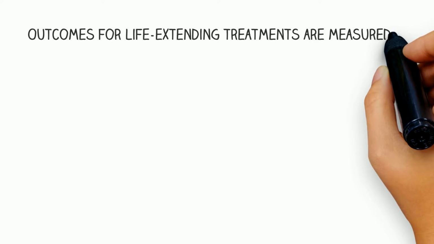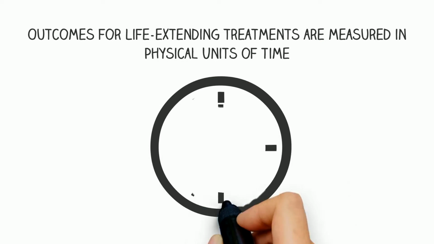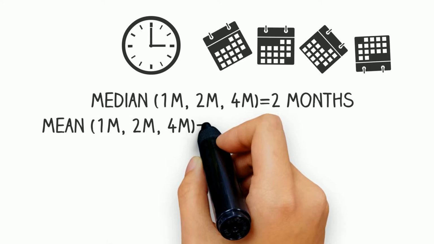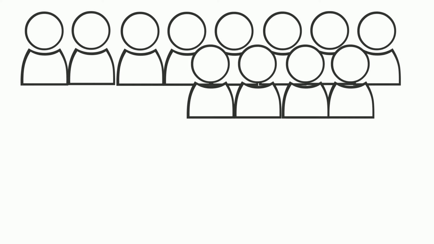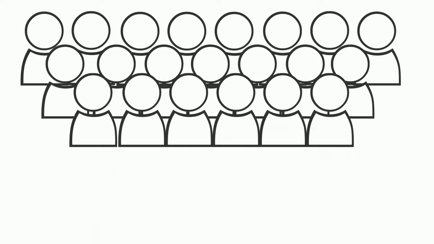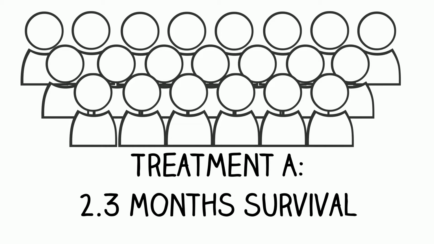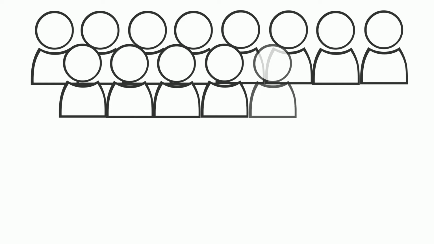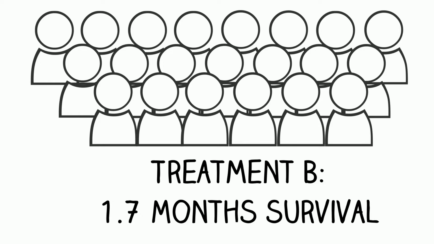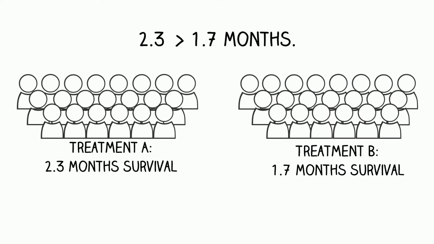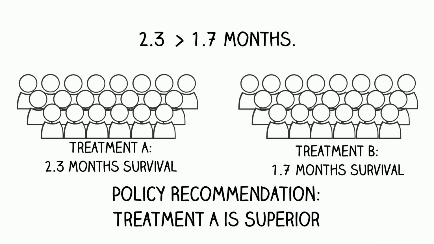Outcomes for life-extending treatments are measured in physical units of time. These are further reduced into median and mean progression-free and overall survival numbers. In a clinical trial, the standard approach is to randomly assign a cohort to receive a treatment and then measure how long they live on average. This amount is then compared to the average survival of another cohort receiving a different treatment. All other things equal, we recommend the policy that produces the greater average survival.